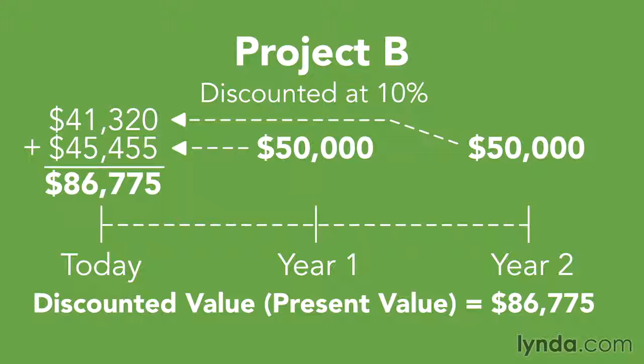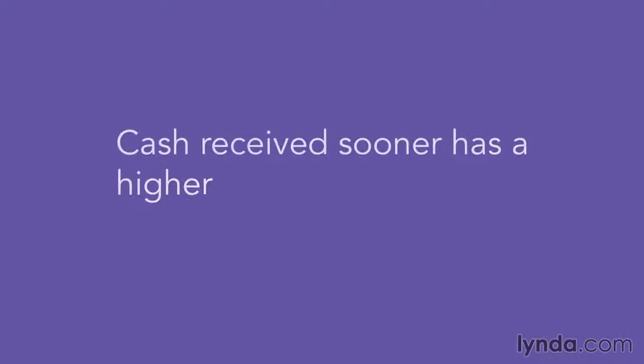The difference in the present values of these two projects with the same total cash flows arises because with Project A, the cash is received sooner. Cash received sooner is worth more because it can be put to productive use. Cash received sooner has a higher present value. That is the essence of the time value of money. As this analysis shows, discounted cash flows reflect the time value of money and should be considered in capital budgeting.